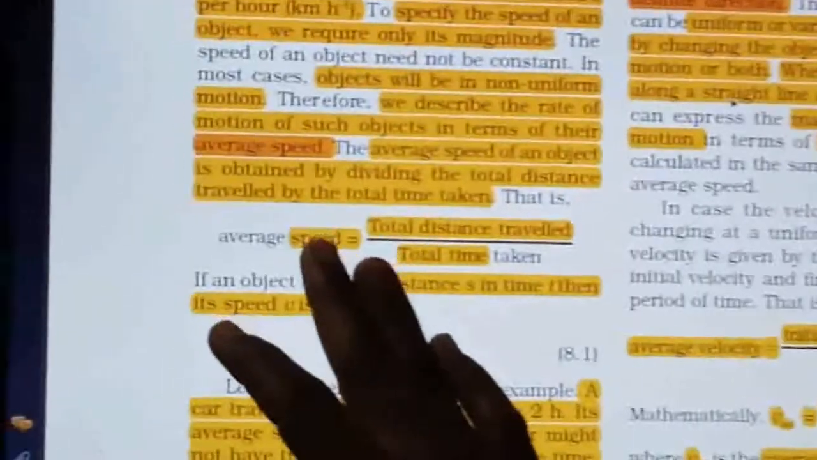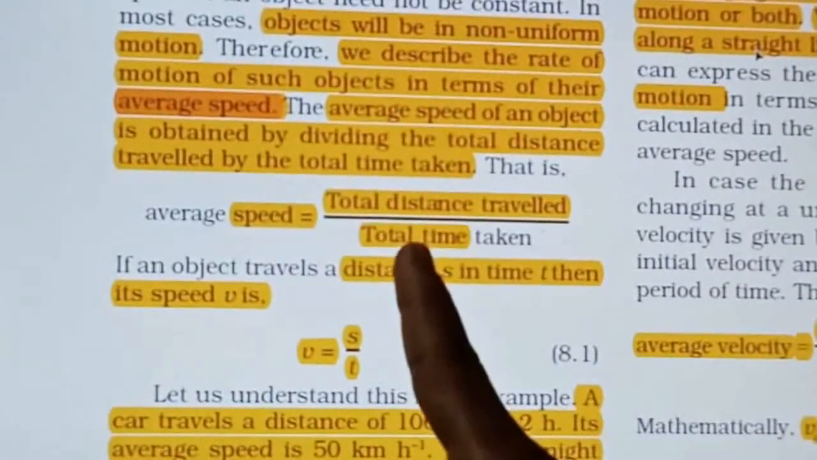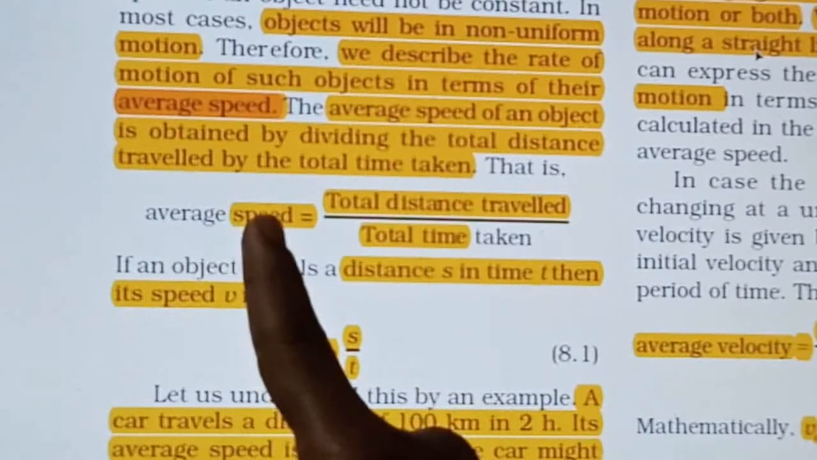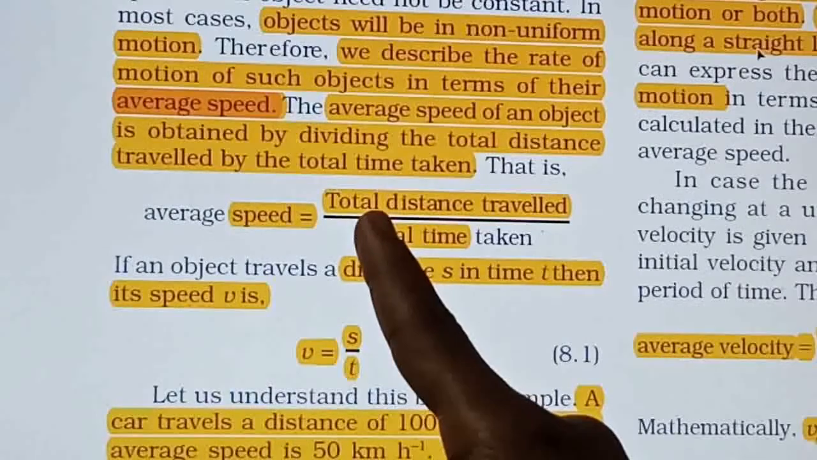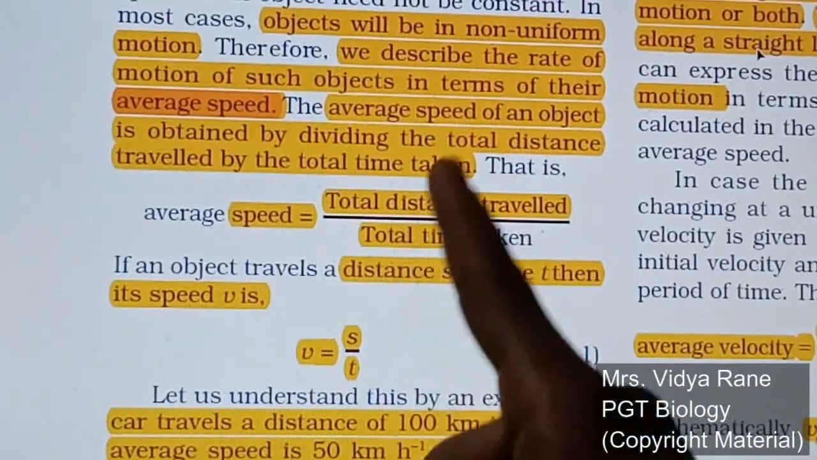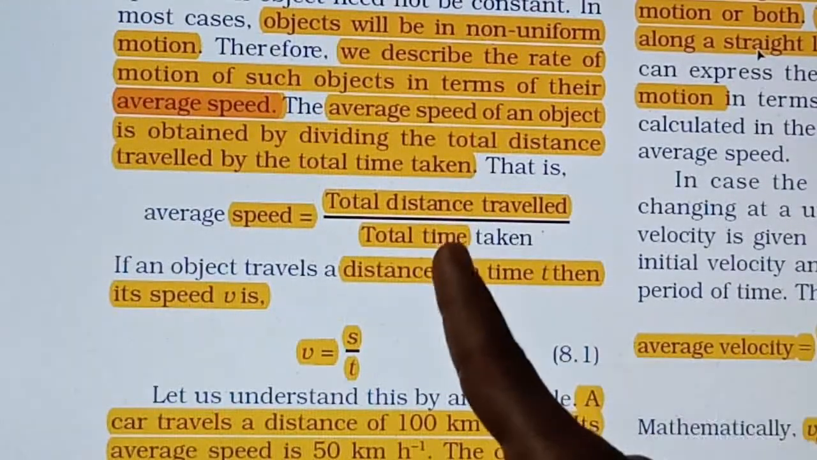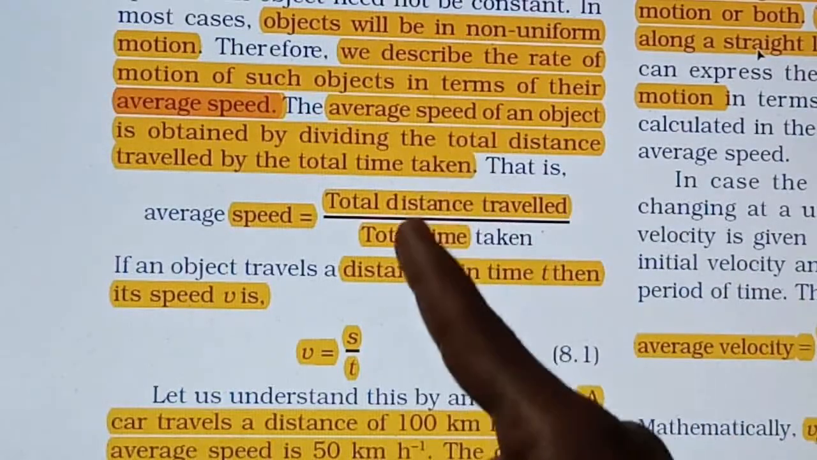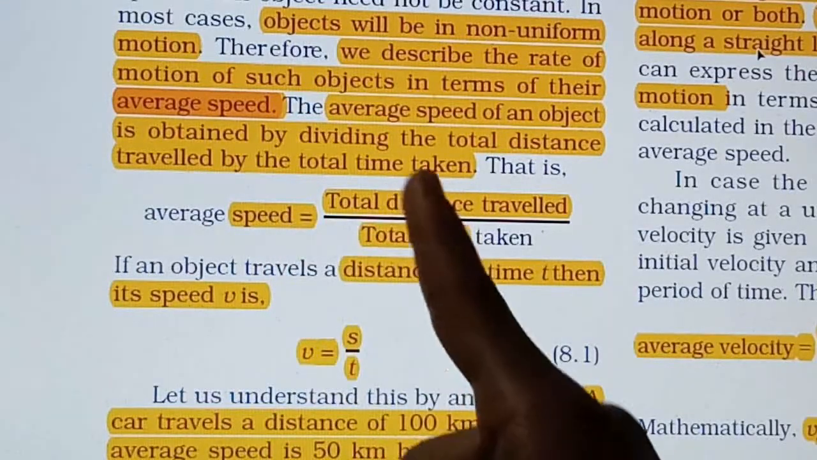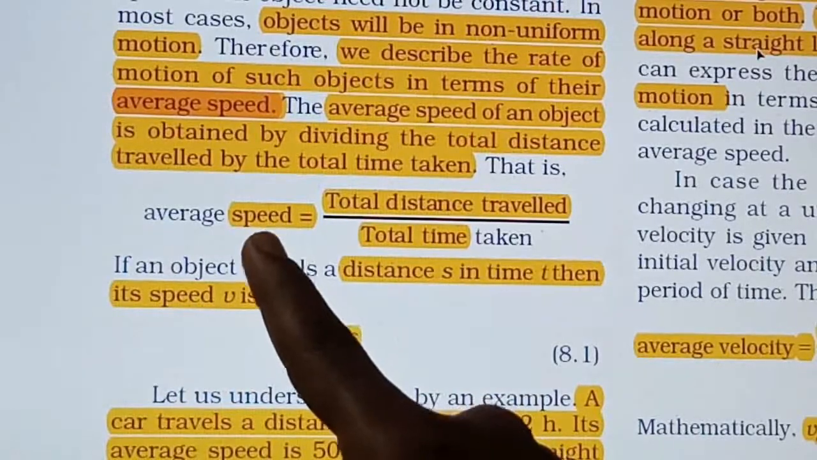Speed you can calculate as the distance travelled by an object upon the time taken, and whenever you are talking about the average speed, right, then for the average speed you have to take the total distance covered by an object, right, and to cover that distance whatever the total time is taken, that total time you have to consider. So total distance upon total time is nothing but the average speed, right? And whenever you are just taking the distance upon time, then it will simply come as the speed of an object, right?